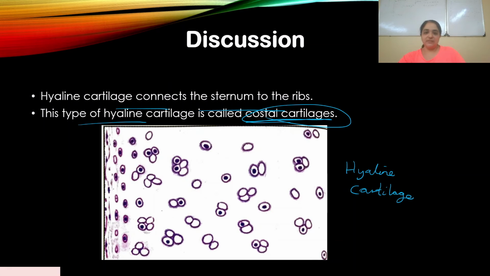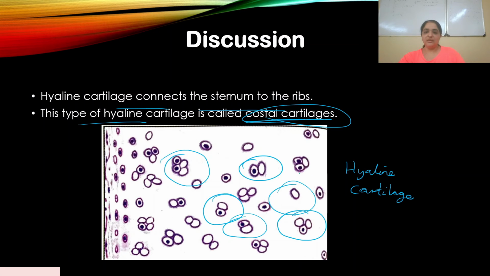You can see here in the middle, you see the chondrocytes that are clustered together in lacuna spaces. Now this occurs in the middle of the cartilage.